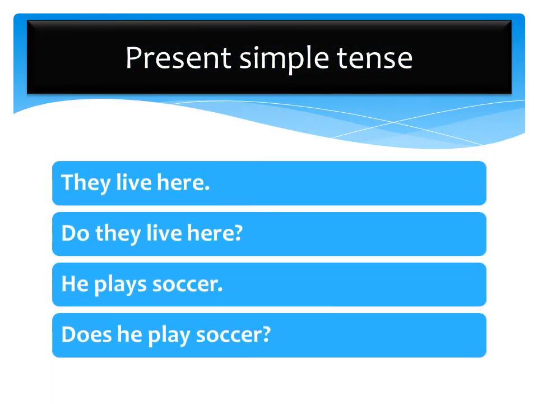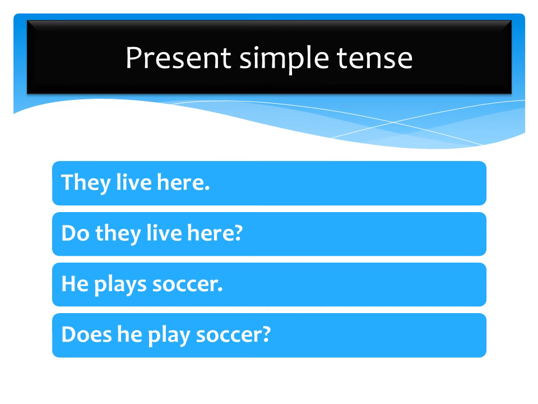Now I will talk about one possible question for the present simple tense, and that is by using do or does. So let's look at the example. They live here. That's not a question. In order to turn it into a question, it is really simple.